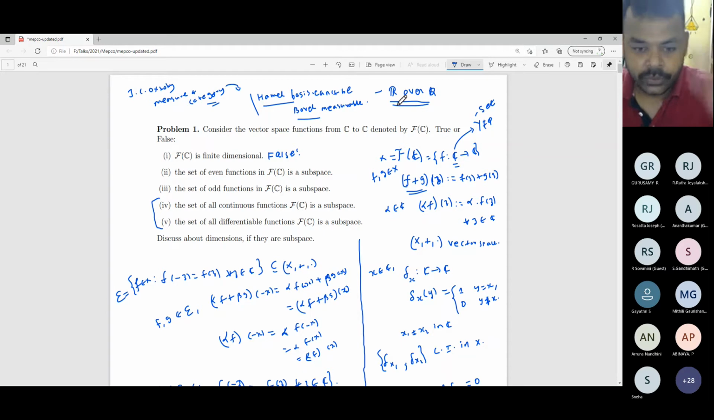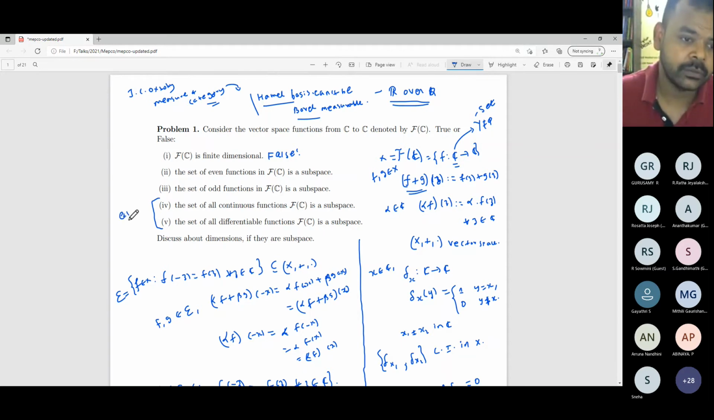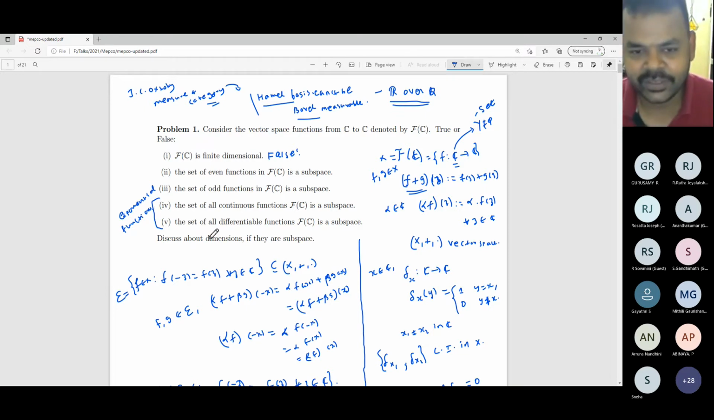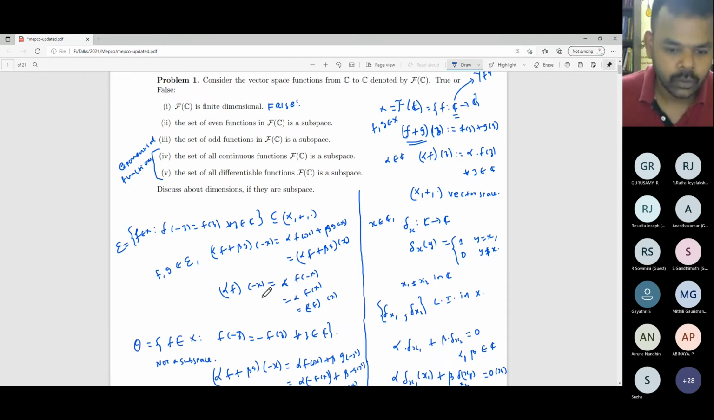So the first question, I think we are done. Use the exponential functions. I'm not going into the details of how to show these exponential functions are linearly independent. Those things I'm just dumping on you. You had to verify that.